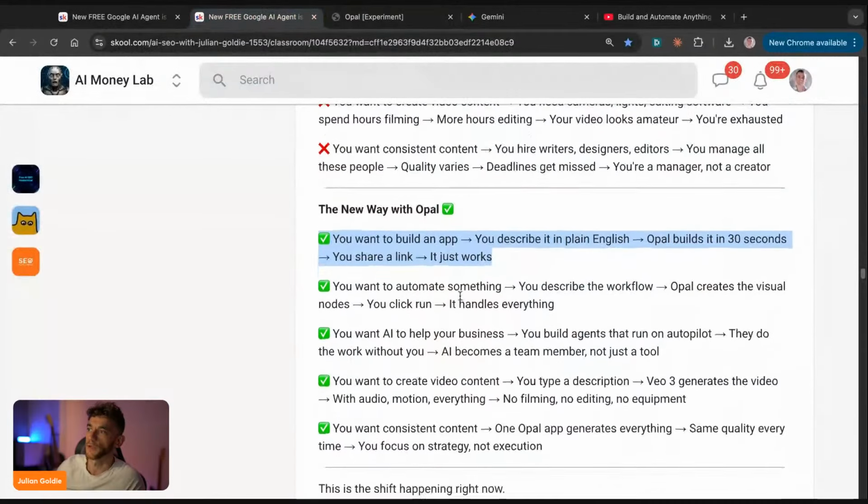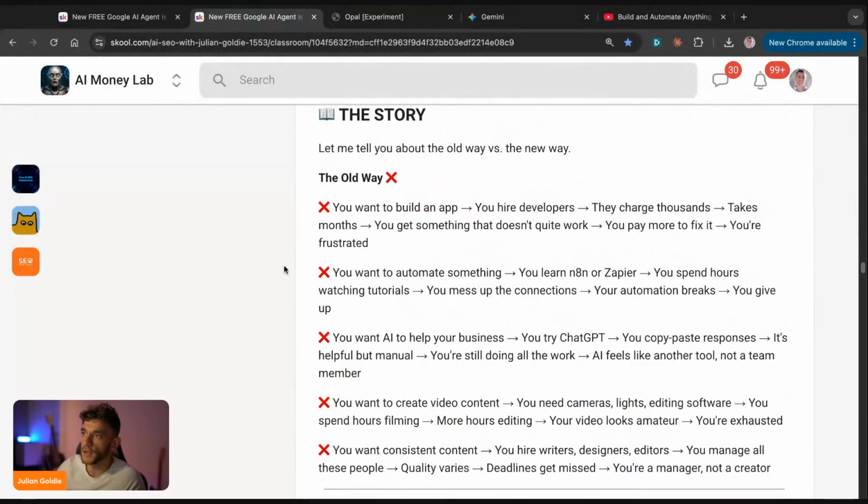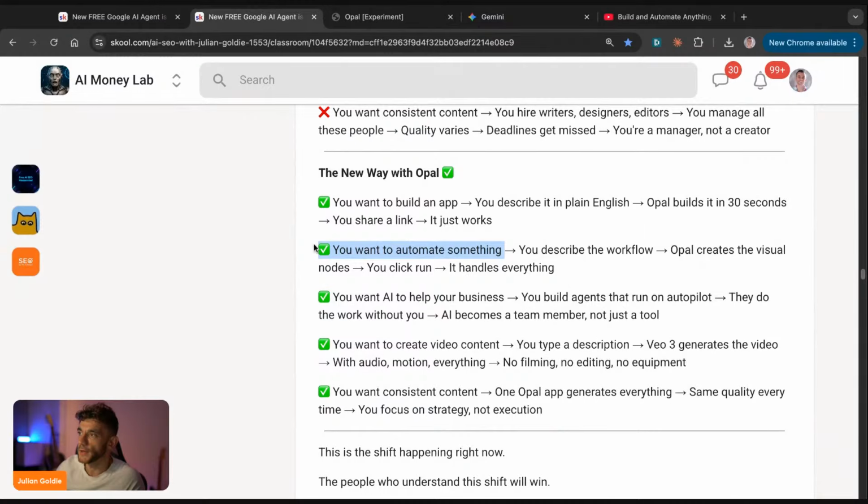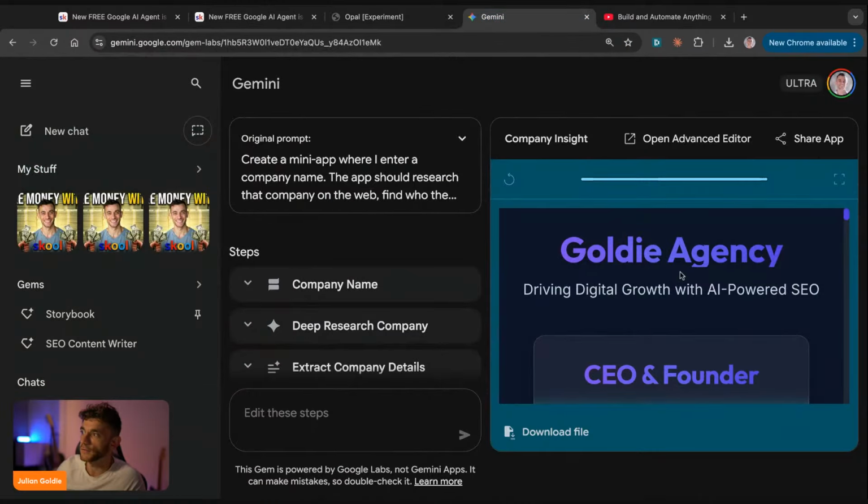Beautiful, isn't it? The same, for example, like you wanted to automate something. This was the old way. You had to learn like N8N or Zapier. You spend hours watching YouTube tutorials, probably my 5-hour course on N8N, which can be quite draining mentally. You mess up the connections, your automation breaks, and you give up. That was the old way of doing AI automations, right? The new way is you want to automate something, so you describe the workflow to Opal. Opal creates the visual nodes, you click run, and it handles everything, like you're seeing with this post, right?